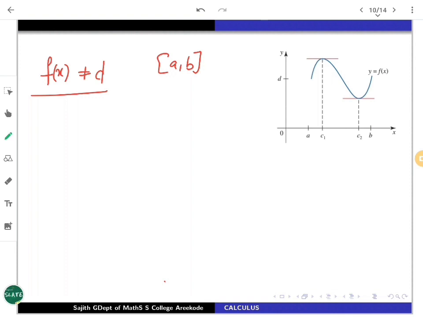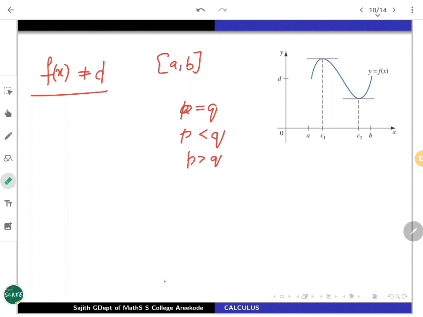So how will you find a c suitably? From the figure we will get hints about what you have to do. f(x) is not equal to d, and f(x) is a real number. So we know trichotomy: if p and q are two real numbers, either p equals q, or p is less than q, or p is greater than q.